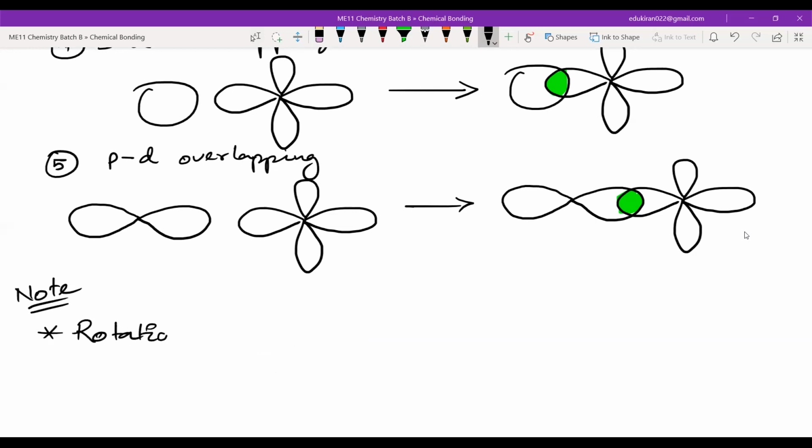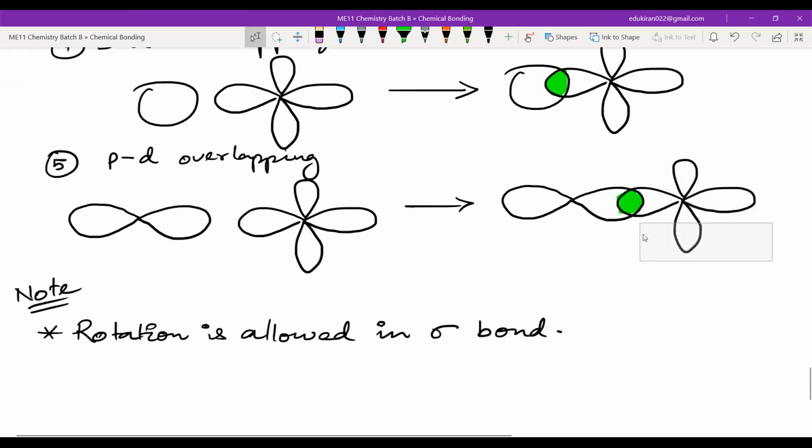Rotation is allowed in sigma bond. That means if you rotate a particular atom, then it does not interfere with the bond. For example, look at this one, now let's do something here. I'm marking this one as red and I'm marking this one as green. If I rotate this, what will happen?